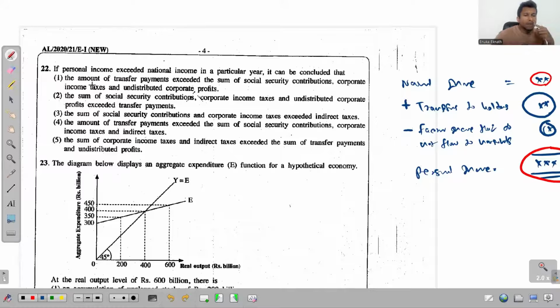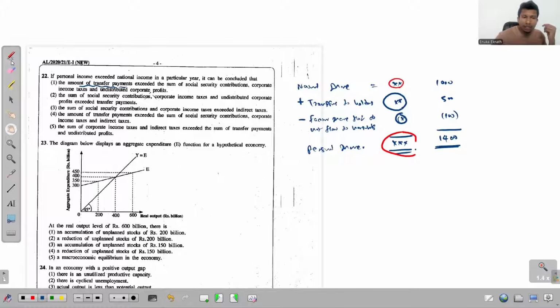Right, the first one says, the amount of transfer payments exceeded the sum of social security contributions, corporate income taxes, and undistributed corporate profits. Amount of transfer payments means the part that we added. So what are the social security contributions, corporate income taxes, and undistributed corporate profits? Those are the factor incomes that do not flow to households.